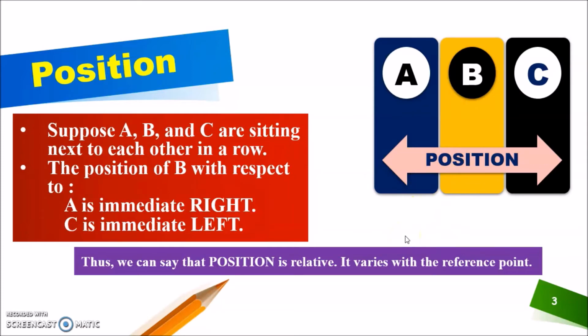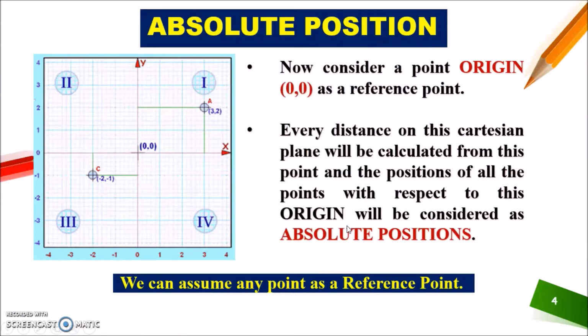So now let us understand one more concept, absolute position. Now what is absolute position? Absolute position is the position which cannot change, which cannot vary with person to person or object to object. So in this case, we assume that 0, 0 or origin as our reference point.